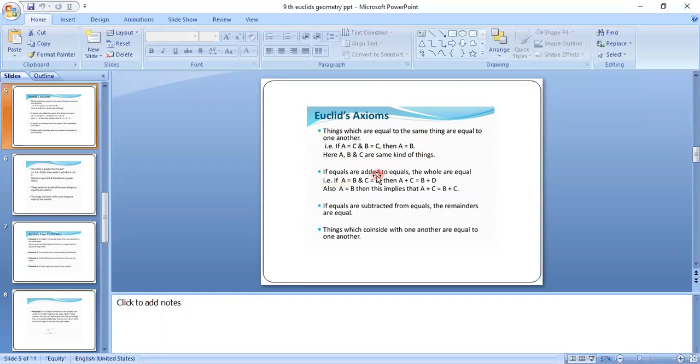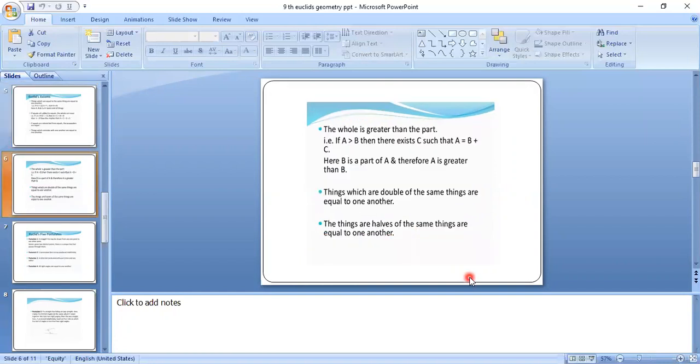Second one, if equals are added to equals, the wholes are equal. That is, if A is equal to B and C is equal to D, then A plus C is equal to B plus D. Also, if A is equal to B, then this implies that A plus C is equal to B plus C. If equals are subtracted from equals, the remainders are equal. Next one, things which coincide with one another are equal to one another.